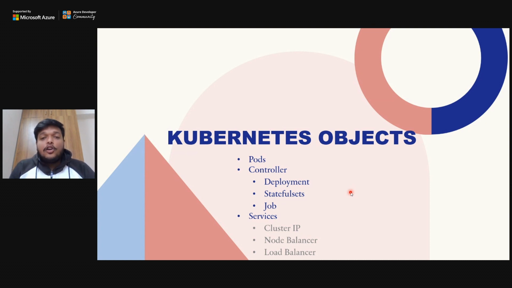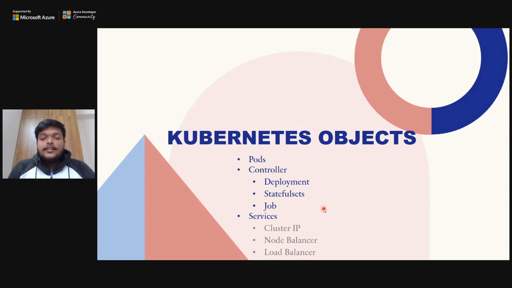Either you can create a cron job for some specific period of time so that it can run. You can have stateful sets so that your pods persist the data of the user for the next calls, right? Stateful and stateless, that is the simple meaning of that. And deployments are the general ones that we do without stateful sets. That's stateless, you can say, but not every time it's stateless.